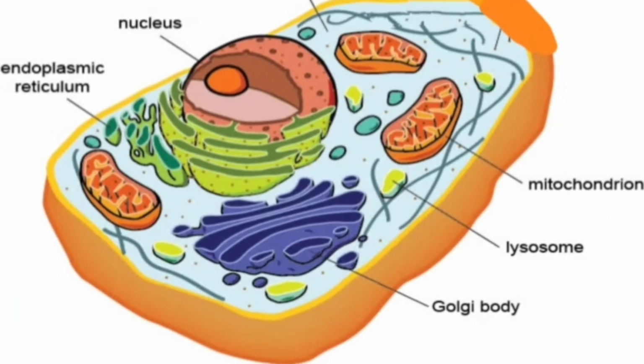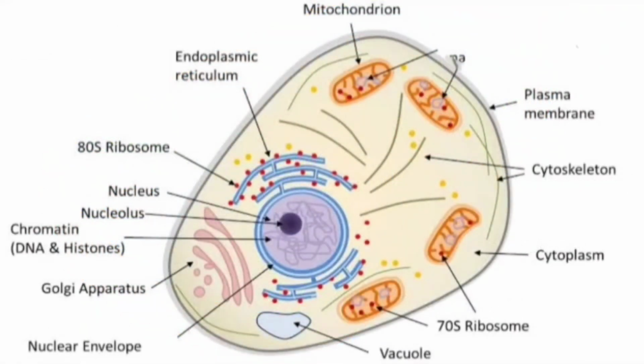So eu means true and karyotic means nucleus. These are cells containing a true nucleus. These are larger in size. These can be unicellular or multicellular. Nucleus is present and well developed, and genetic material is present inside the nucleus. So the basic difference between these two is prokaryotes are non-nucleated cells while the eukaryotes are nucleated cells.